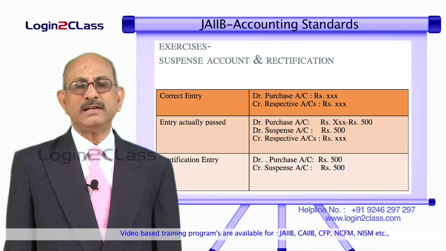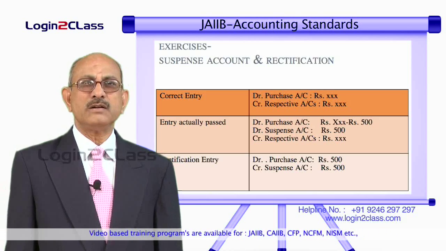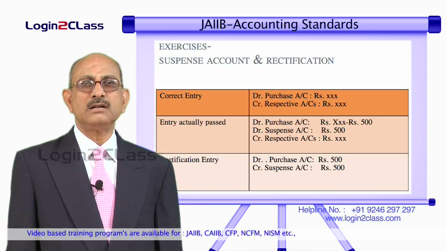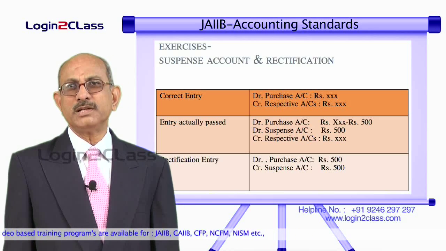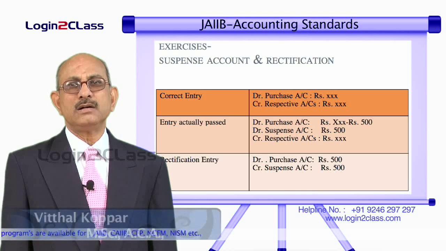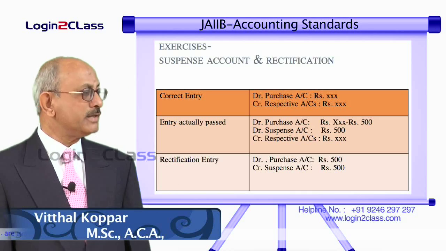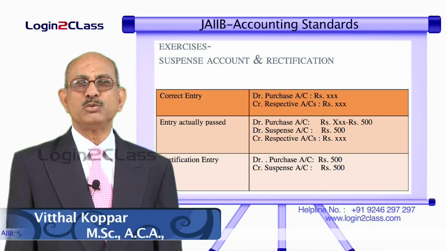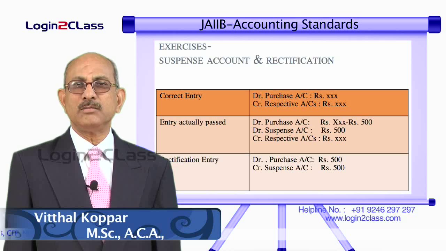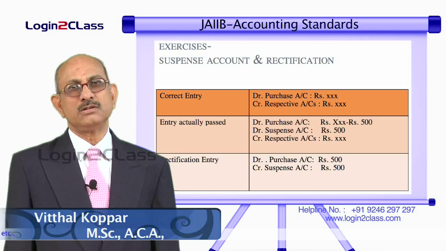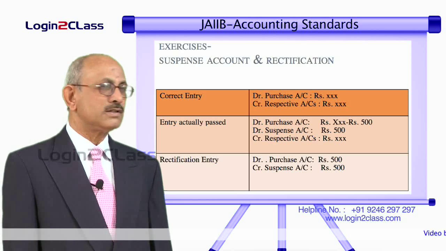In the case of clerical errors, they could be on account of errors of omission, errors of commission or compensating errors. An error of omission is one where an entry is altogether omitted or partially omitted. An error of commission is one where we have made a mistake in either posting a wrong amount on the correct side, or a correct amount on the wrong side, or a wrong amount on the wrong side.